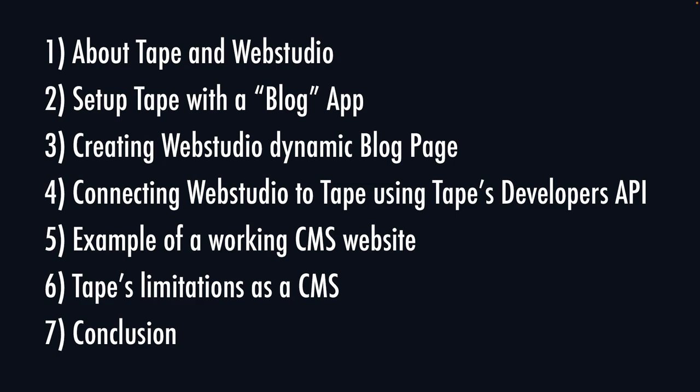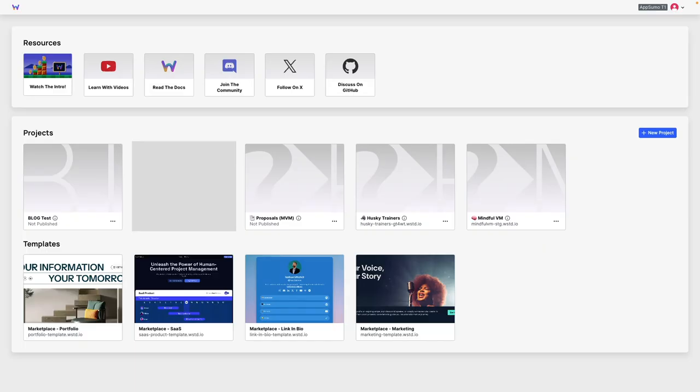Okay, so now we set up the blog app. Now we're going to go to step number 3, which is creating a Webstudio dynamic page. So let's go to Webstudio. In Webstudio, what we're going to do is create a new project and take it from there. For now, I created this one, which is called blog test. So I'm going to go over there.